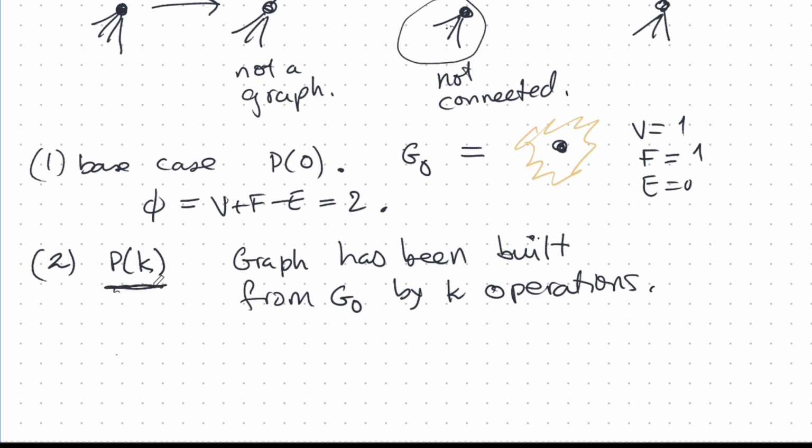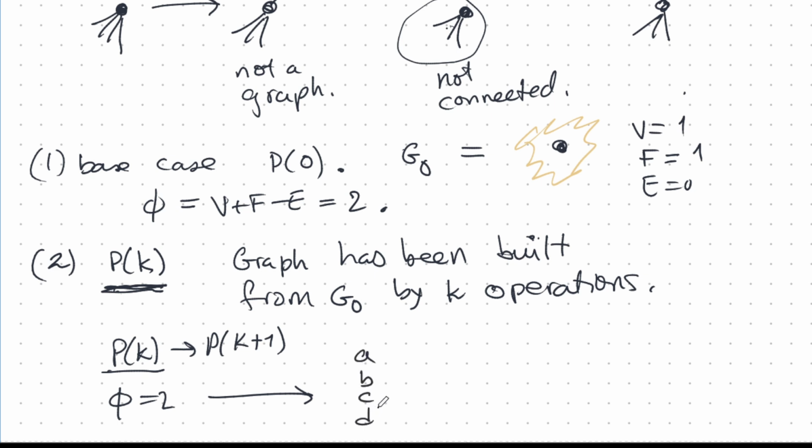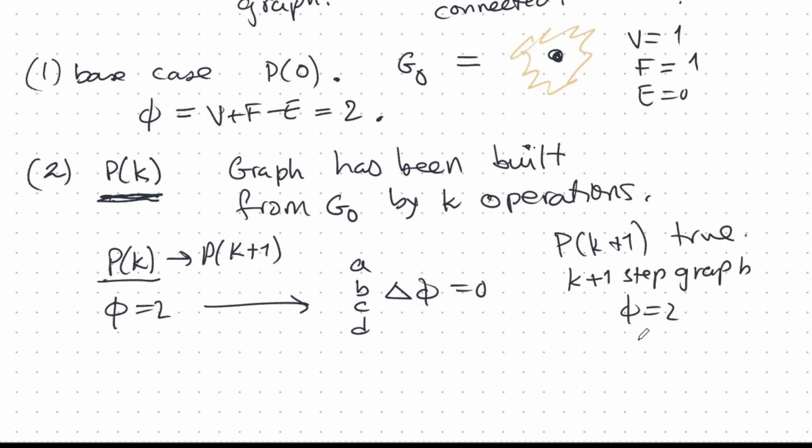We want to show that Pk implies Pk plus 1. Well, what does it mean that I have assumed that this is true? It means that for my graph, phi is 2. But we showed that for all of the graph operations, A, B, C, D, the change in phi is 0. And so Pk plus 1 is true, because for the k plus 1 step graph, phi must also be 2.